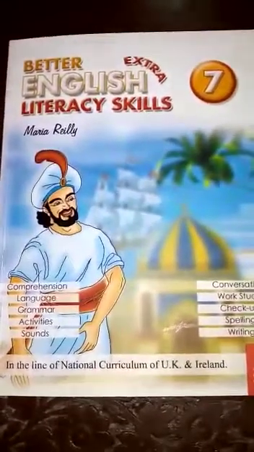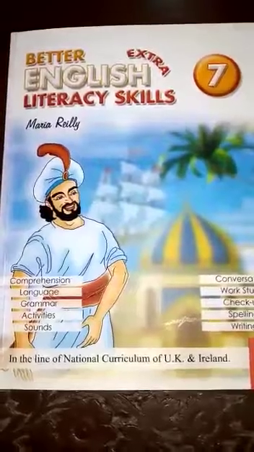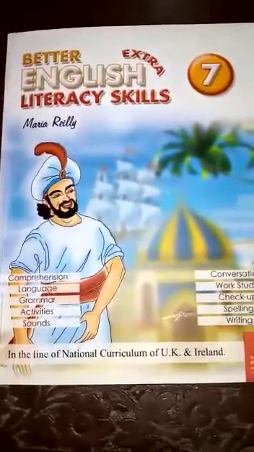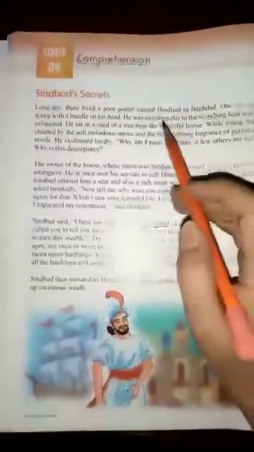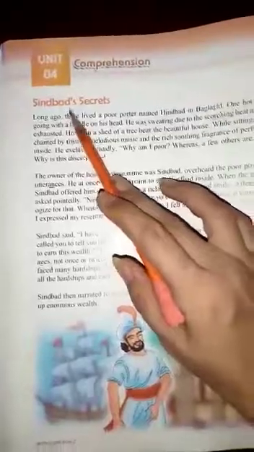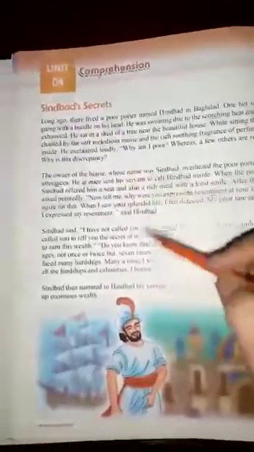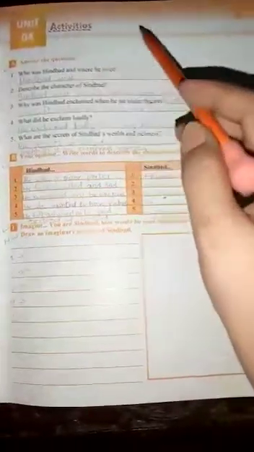As you already know, we have started working on the book exercises of unit number 4. So now let's move towards the next book exercise. The name of this unit is Sinbad's Secrets, and we have done the explanations. We have also done the book exercises on page number 21, exercises A, B and C.